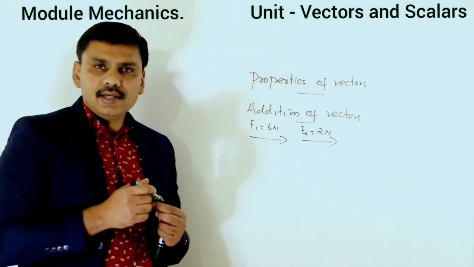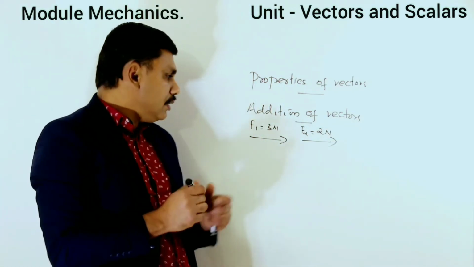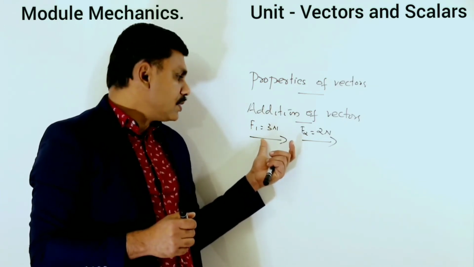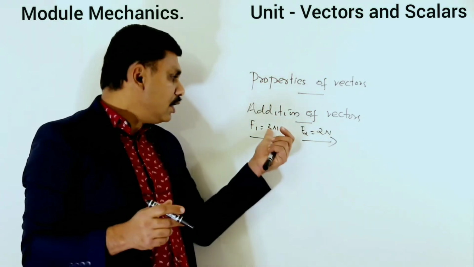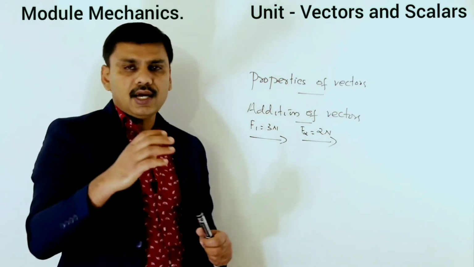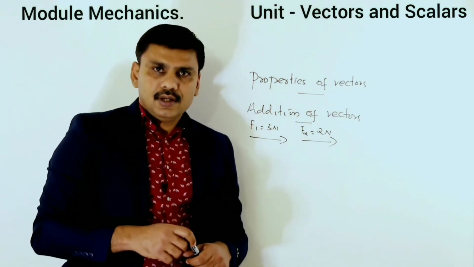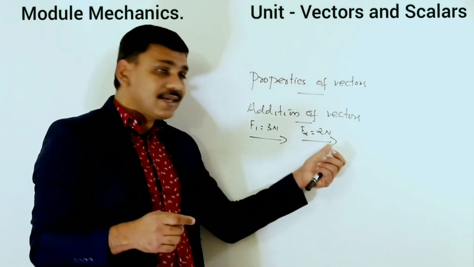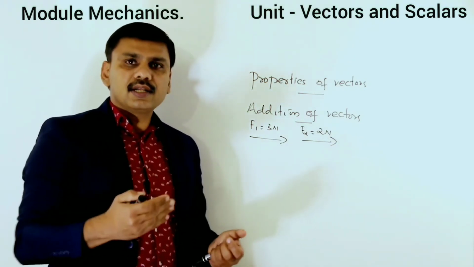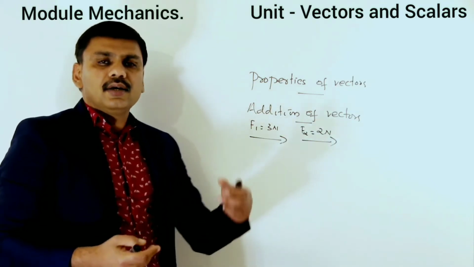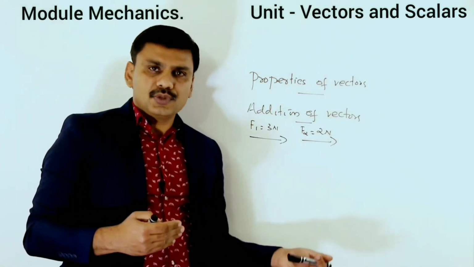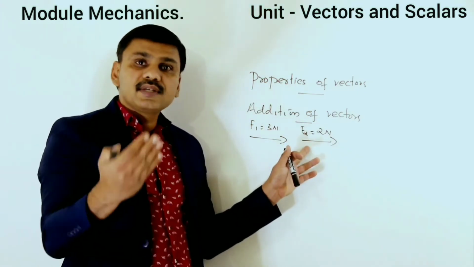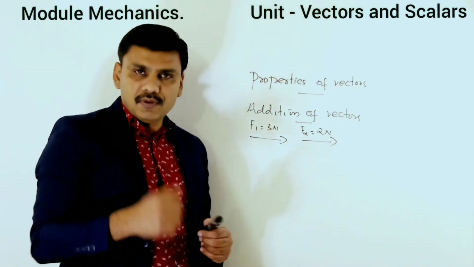How will you add these two vectors? Here the magnitudes of the forces are 3 Newton and 2 Newton. So 3 and 2 are the numbers. We add these two numbers because they are in the same direction. So if the vectors are in the same direction, we will add the magnitudes, and we will give the same direction of the individual vectors.